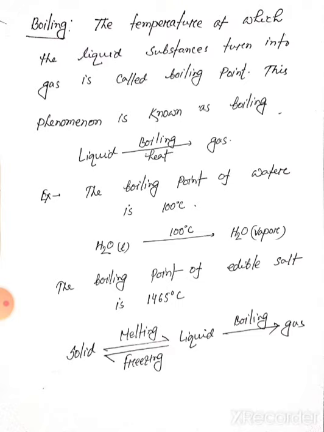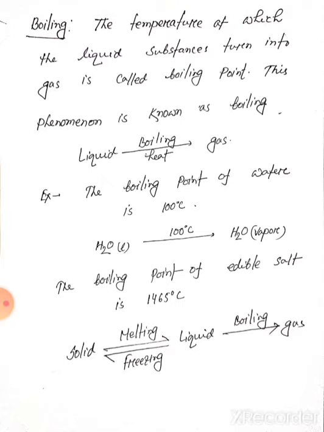If we apply heat, the liquid substance turns into gas at a particular temperature, and this temperature is the boiling temperature. So the boiling point of water is 100 degrees Celsius.